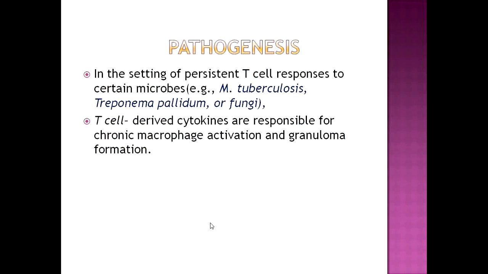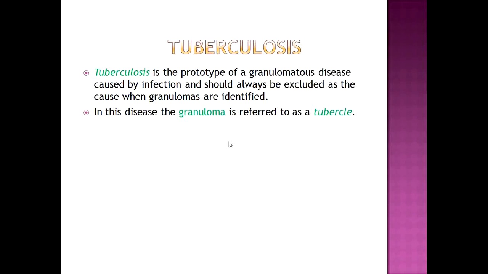In the setting of persistent T cell response to certain microbes like Mycobacterium tuberculosis, Treponema pallidum, or fungi, T cell derived cytokines are responsible for chronic macrophage activation and granuloma formation. Tuberculosis is the prototype of granulomatous disease caused by infection and should always be excluded, as tuberculosis is much prevalent in our community. In this disease, granuloma is referred to as tubercle.